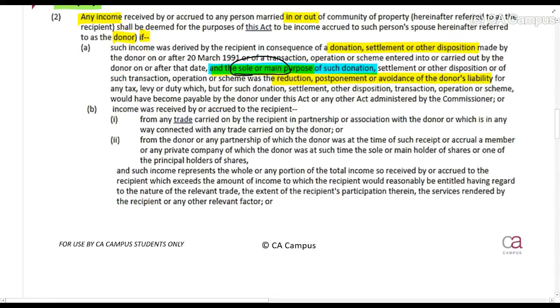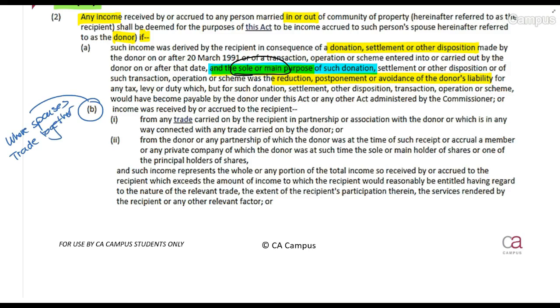Right, that's there. Then Section 7.2b, which is important. In Section 7.2b, this is where spouses trade together. So basically, this is where spouses work together.